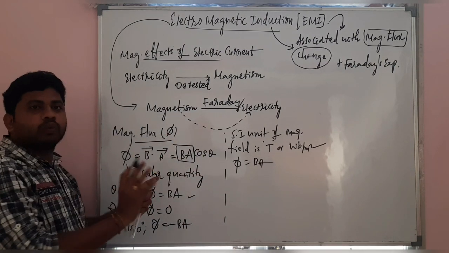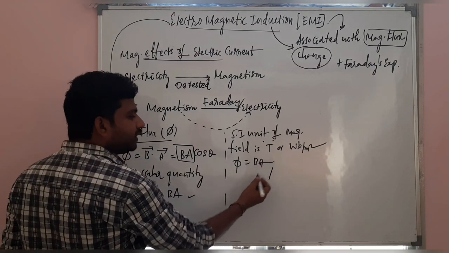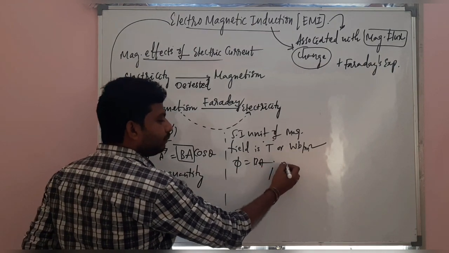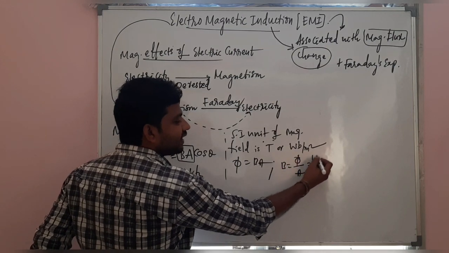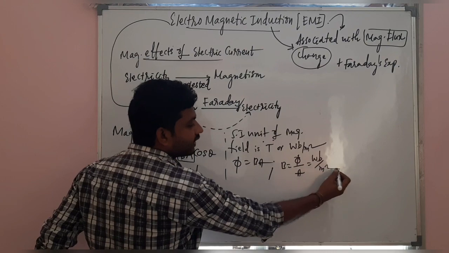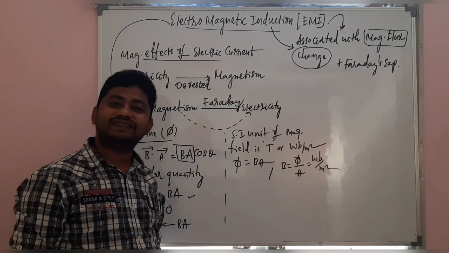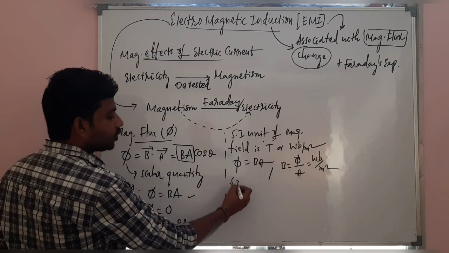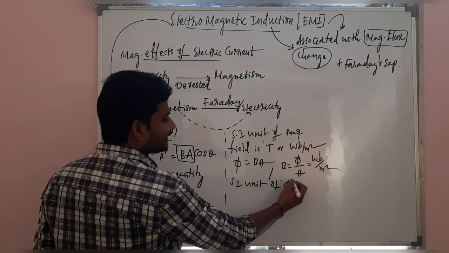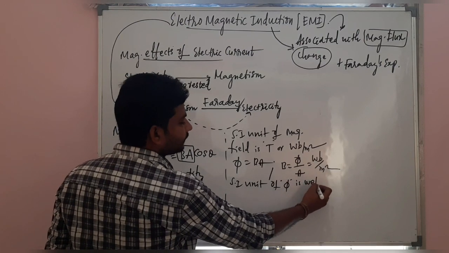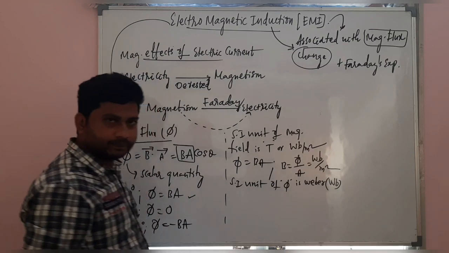I'll explain with the diagrams also. So magnetic flux is equal to BA, and here B is equal to phi by A, and this is Weber per meter square. And carefully see, magnetic flux SI unit is Weber, right? So the SI unit of magnetic flux is Weber, denoted with the symbol Wb.